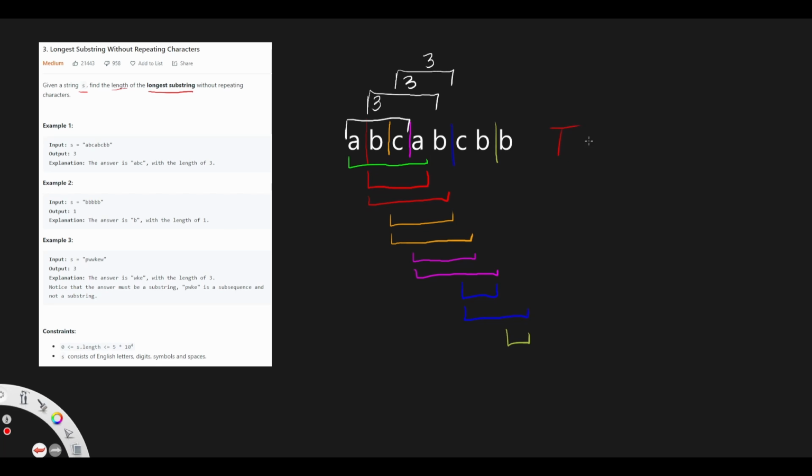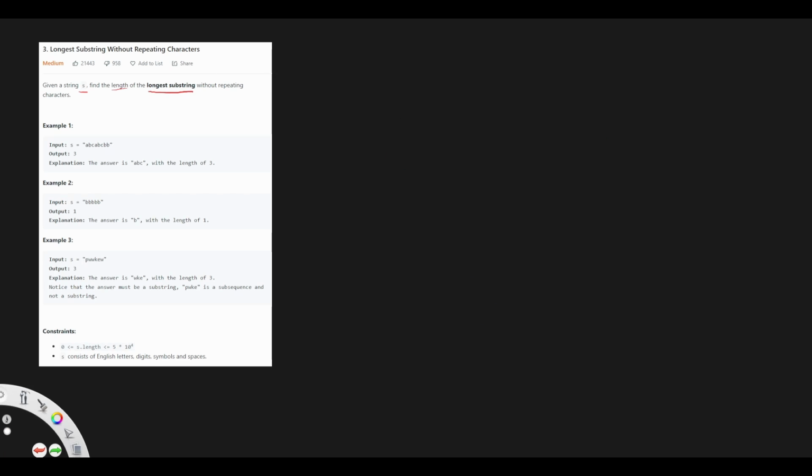The time complexity for this logic will be big O of n because we only have to iterate through the string once and we only touch each character once. The other examples can be solved based on the same logic.